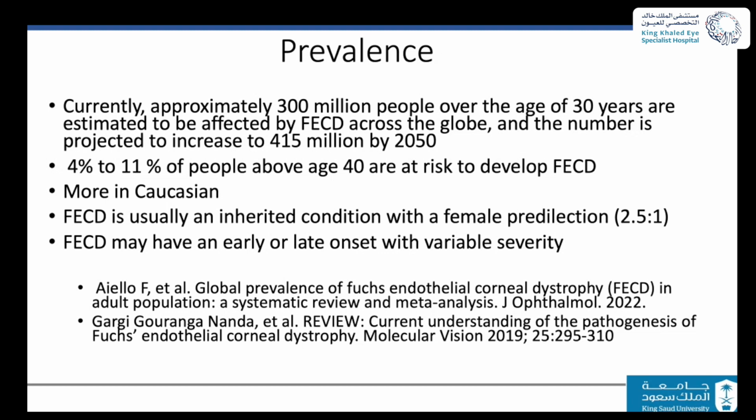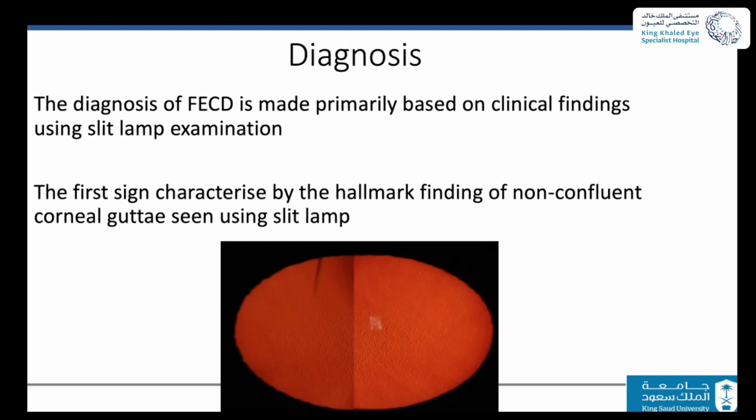As I said before, previously we did not pay a lot of attention to the disease, but now I think we do. Diagnosis is mainly clinical, based on slit lamp examination. The clinician will be able to appreciate the presence of corneal guttata or excrescences of the corneal endothelium, and through the slit lamp we can label the patient as Fuchs endothelial dystrophy or not.